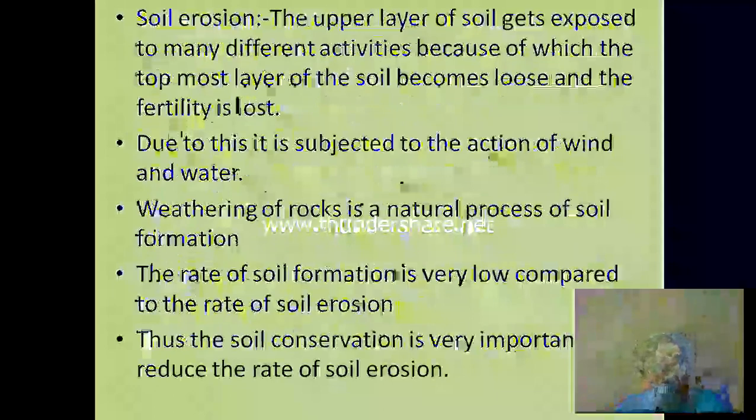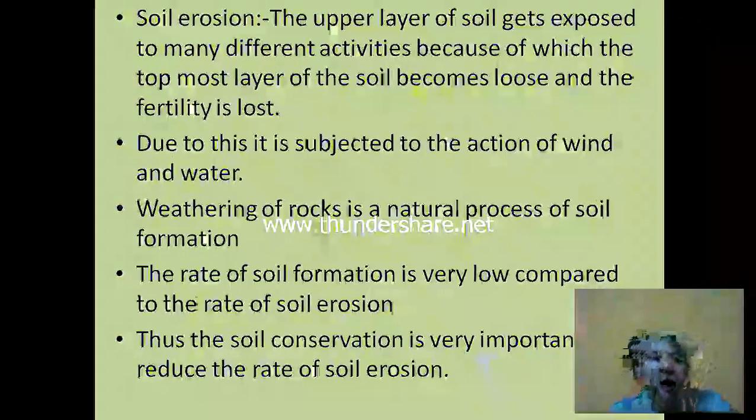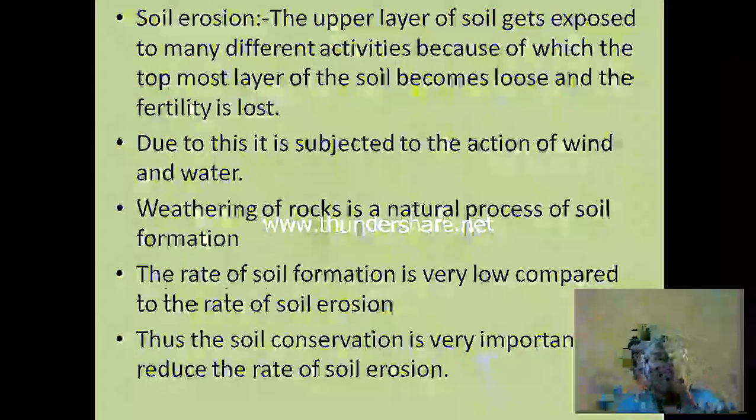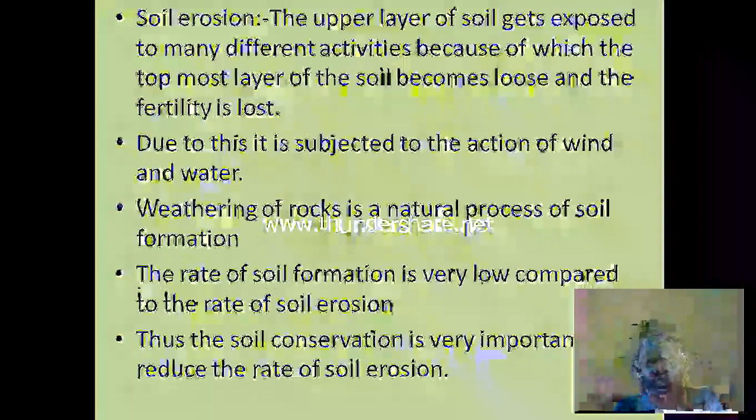Soil erosion. What is soil erosion then? The upper layer of soil gets exposed to many different activities, because of which the topmost layer of the soil becomes loose and the fertility is lost. That means because of the excess use of irrigation and all, for a continuous process, the upper layer of the soil is becoming very loose and the fertility of that soil is lost. This is called soil erosion.